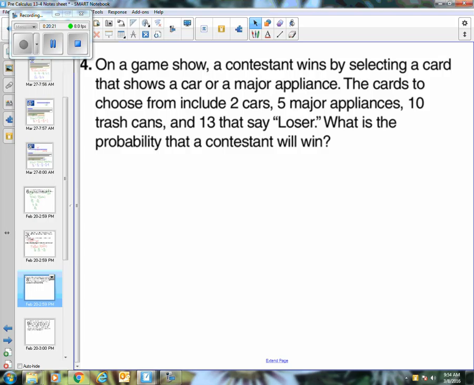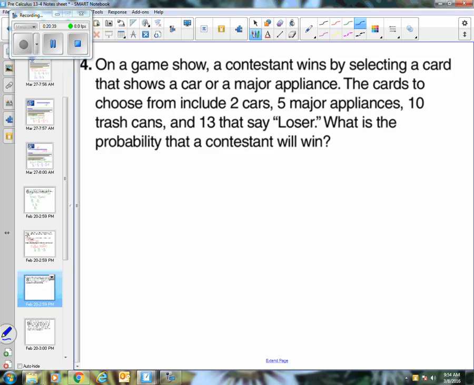How many cards does this contestant get to pick? Just one, right? You draw one card out of this. So this is not an independent-dependent situation because you're only making one choice. But it's a compound situation because there are multiple ways that you could be a winner.